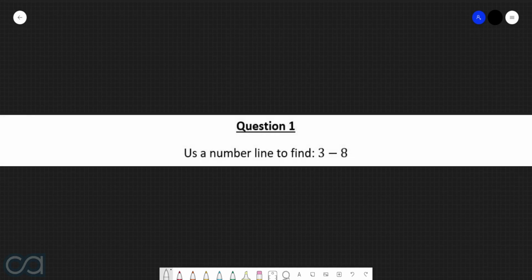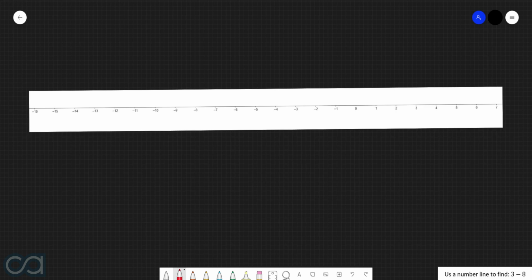Question 1. Use a number line to find 3 minus 8. Alright, let's first pop in a number line. Okay, so we're going to start off at the number 3, and then we're subtracting 8, which means that we're going to move to the left 8 times. This arrives us at negative 5, and so therefore 3 take 8 is equal to negative 5.